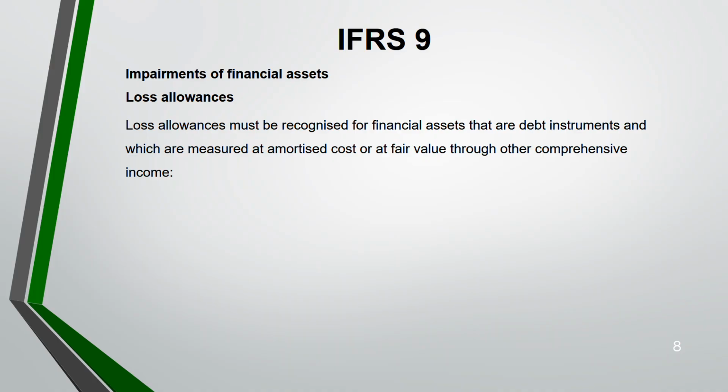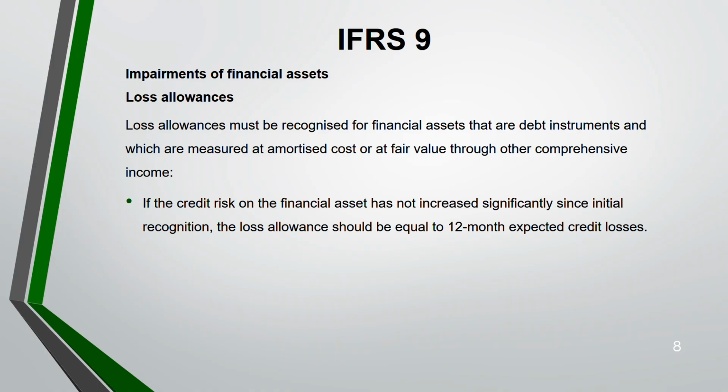But when it comes to debt instruments, the other side of the party might not pay you. So it's a loss for you. Okay? They might become bankrupt. Their company might become insolvent. Whatever the case is, there is always a credit risk that they might not pay you. They are your debtors. So that's why for debt instruments, we recognize loss allowance. And we measure them at either amortized cost or fair value through other comprehensive income. That means we either keep it till maturity, then amortized cost, or we keep it and then sell it, fair value through OCI. Fair value through profit and loss will not be tested here.